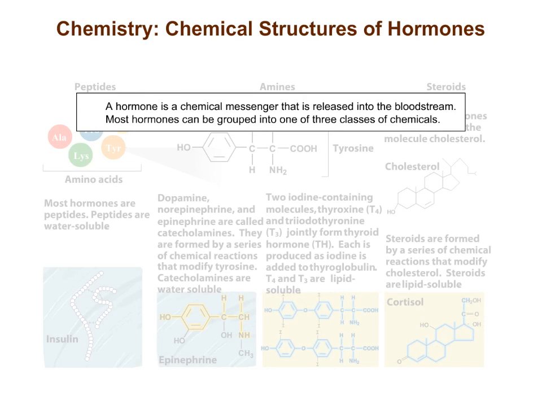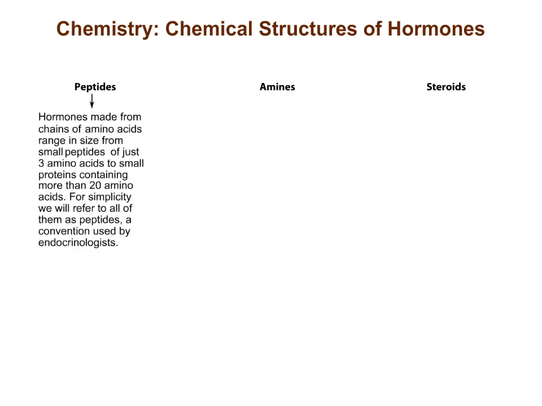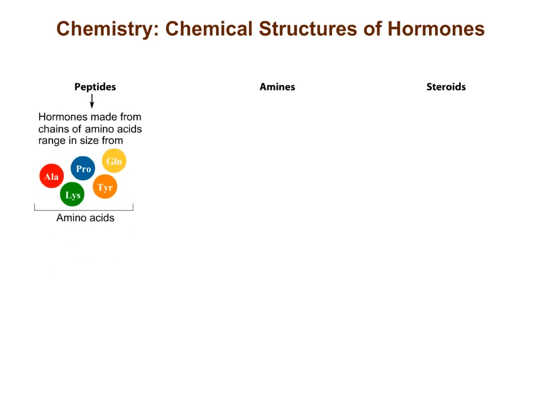Recall that a hormone is a chemical messenger that is released into the bloodstream. Most hormones can be grouped into one of three classes of chemicals: peptides, amines, and steroids. First, let's talk about peptides. Hormones made from chains of amino acids range in size from small peptides of just 3 amino acids to small proteins containing more than 20 amino acids. For simplicity, we will refer to all of them as peptides, a convention used by endocrinologists.